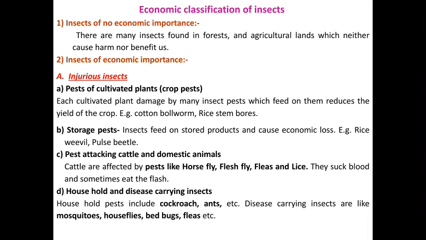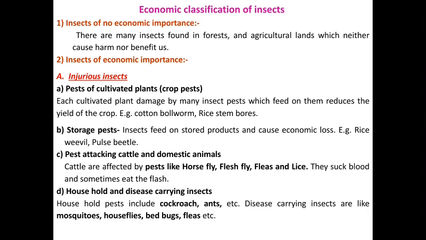Injurious insects cover, as the first point, crop pests, the pests which affect cultivated plants. Cultivated plants are damaged by many insect pests which feed on them and reduce the yield of the crop. For example, cotton bollworm and rice stem borer. These are the different major and minor pests which affect the crop yield in our agricultural fields.